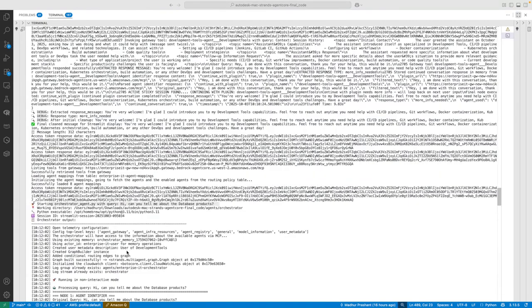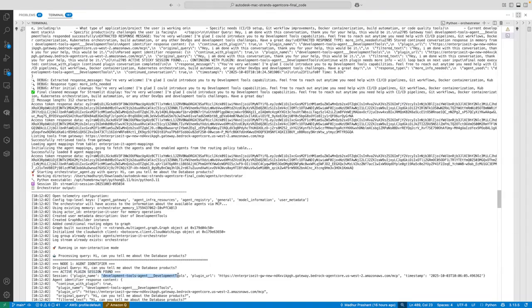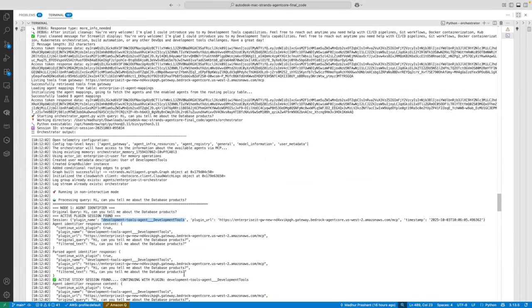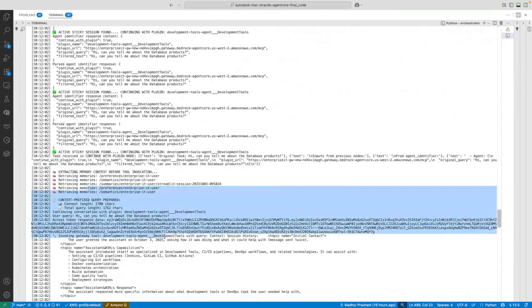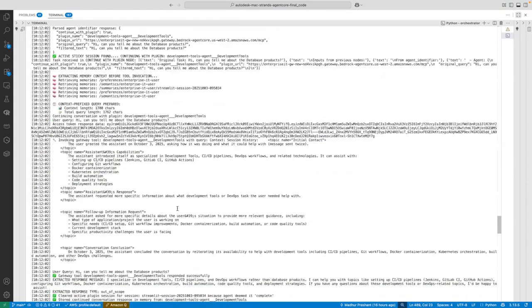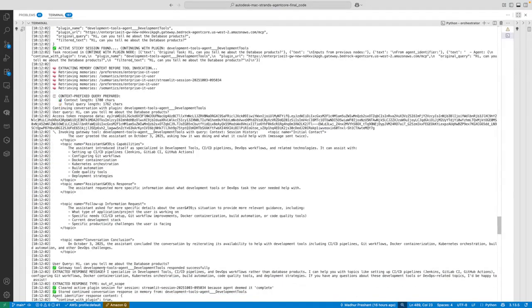Now we see that there's an active session found. The development tools agent is in the works. Let me invoke that with all the memories. And then the agent says, I specialize in development tools, CI/CD pipelines, DevOps. However, you are asking about database products, so I cannot help you with that. So this question is out of scope. But this is not shown back to the user.